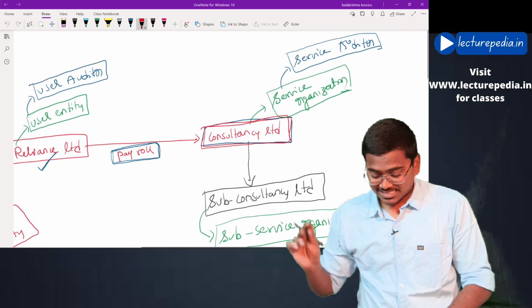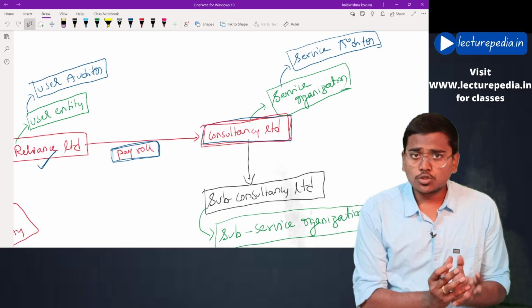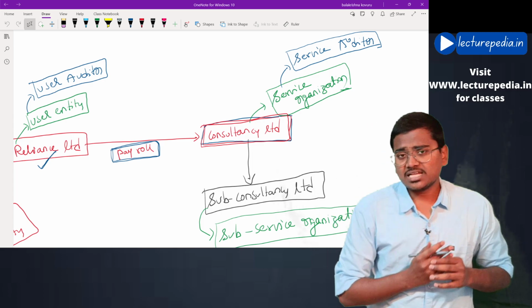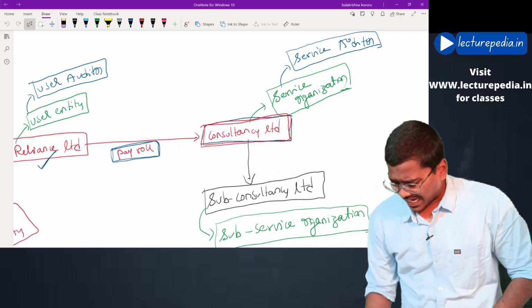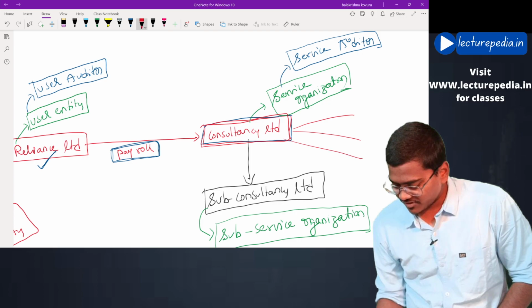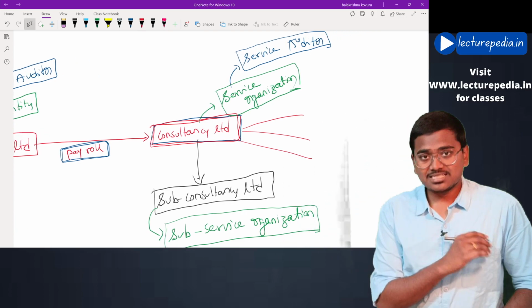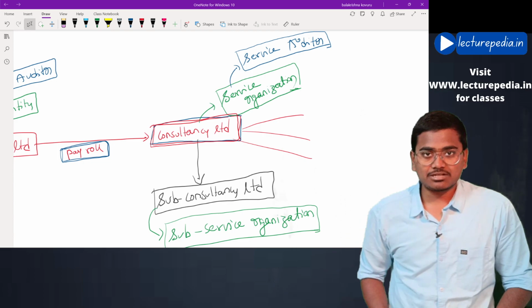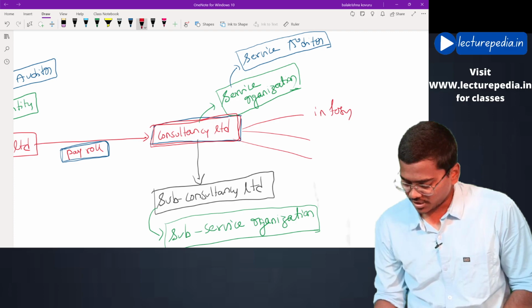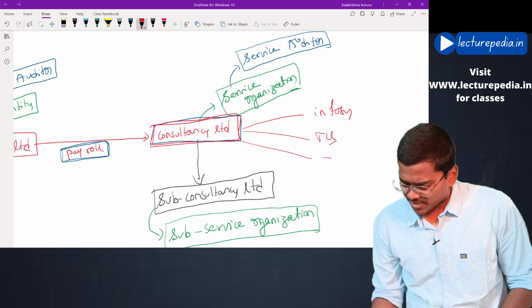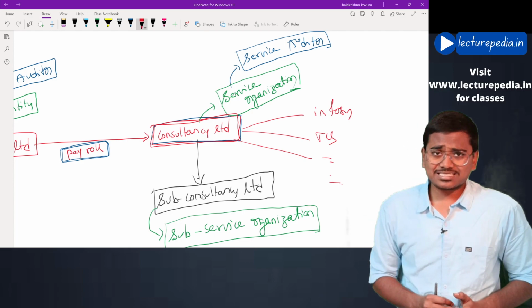See, this Consultancy Limited will not be providing these outsourced services only to Reliance Limited. Apart from Reliance Limited, there will be many other clients to whom Consultancy Limited is providing outsourced services, like Infosys, TCS, and various others.